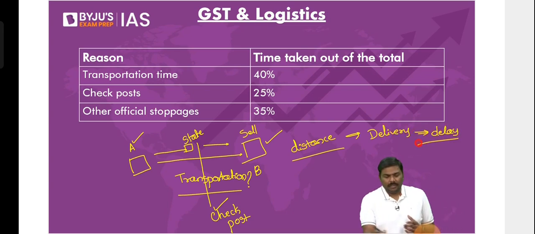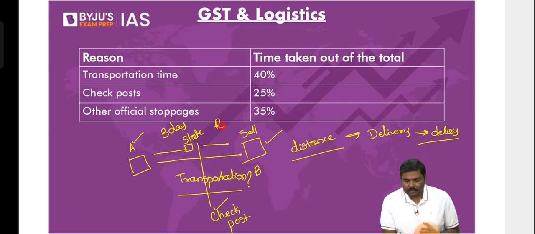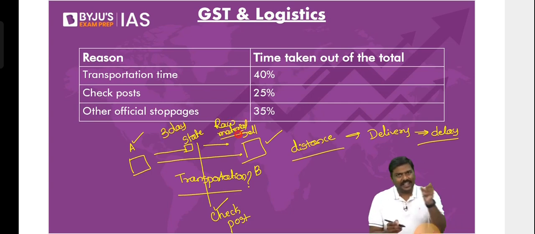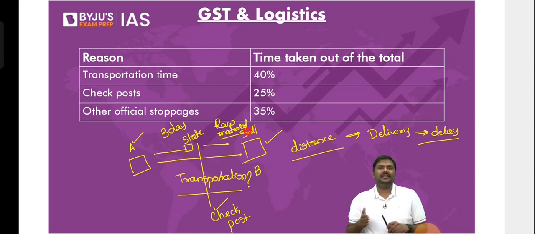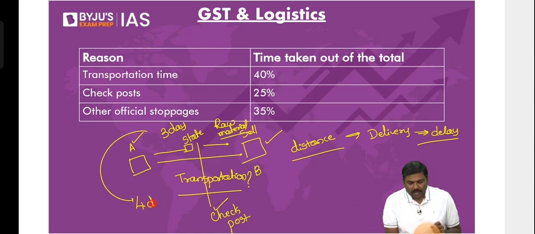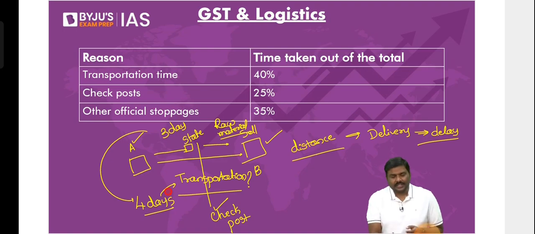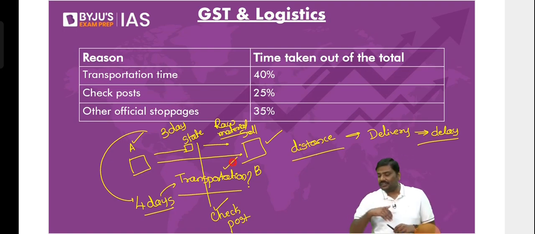For example, imagine you are supposed to take 3 days to provide raw material. If there is no checkpost, no stoppages like this, you will take 3 days to provide raw material. But because of the checkpost like this, rather than 3 days, now you will take 4 days. Now, is it okay if I say that because of this, cost of transportation will increase?